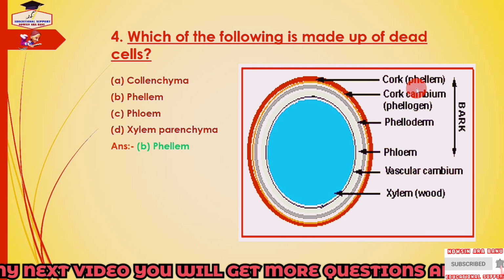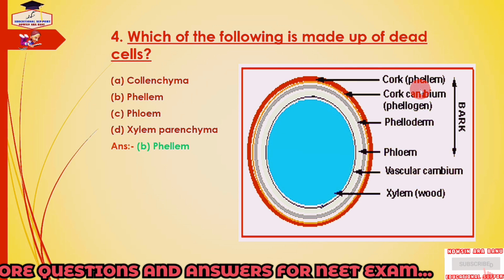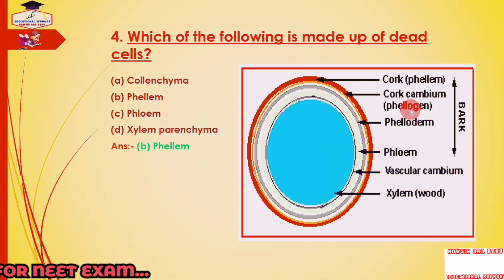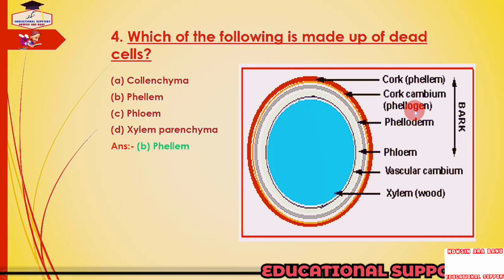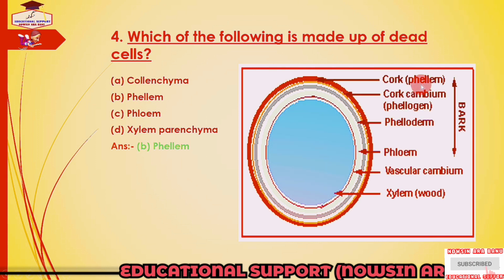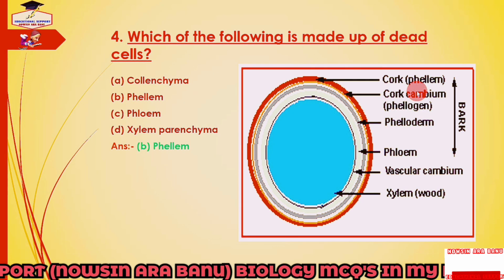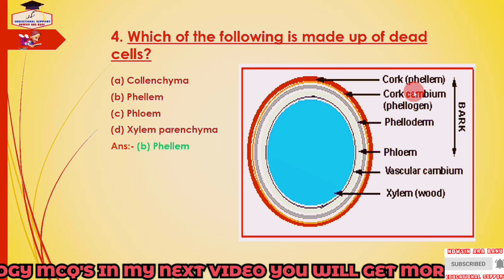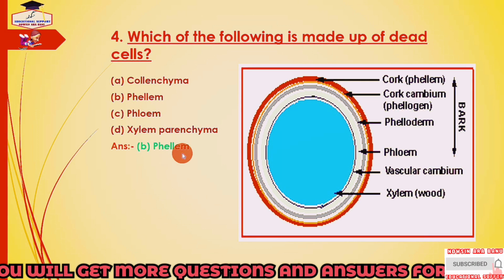It is the outermost layer of bark which is produced by phellogen or cork cambium. It arises from the hypodermis or from the outer layer of the cortex. So the outside cells become dead and known as phellem. The inner side cells are differentiated and contain chloroplast. These cells are called secondary cortex or phelloderm. So the answer is phellem.